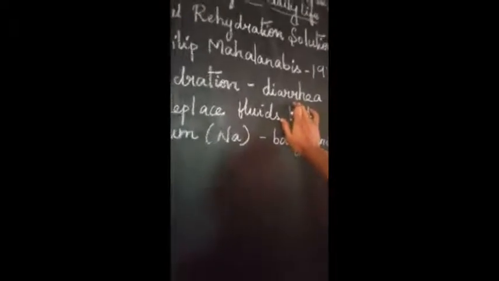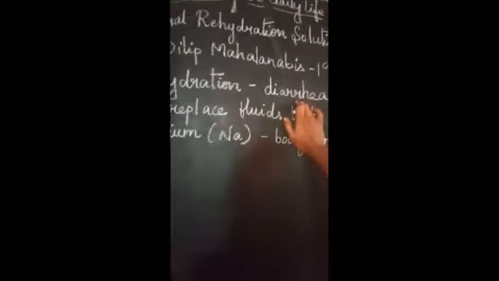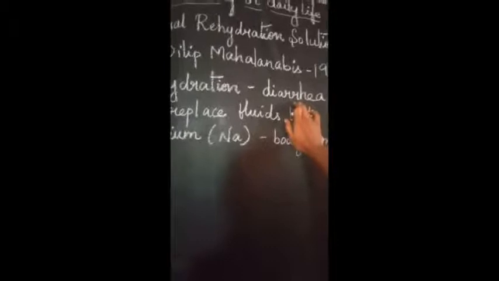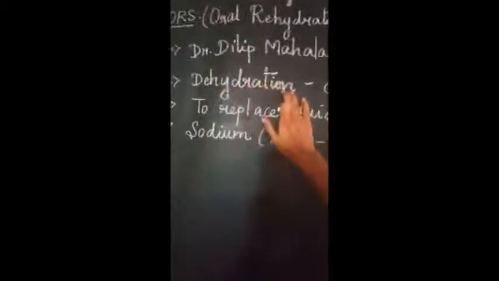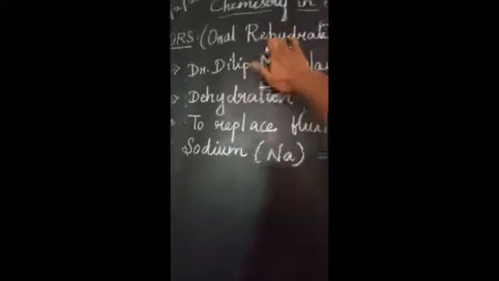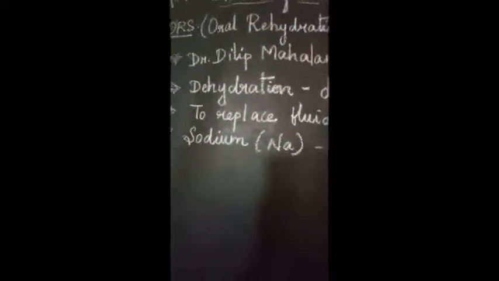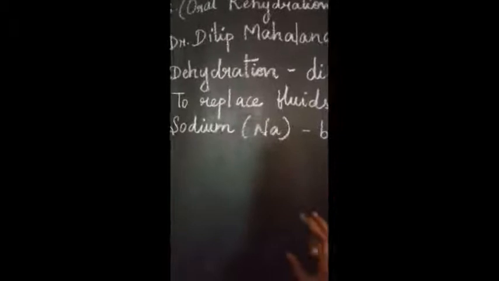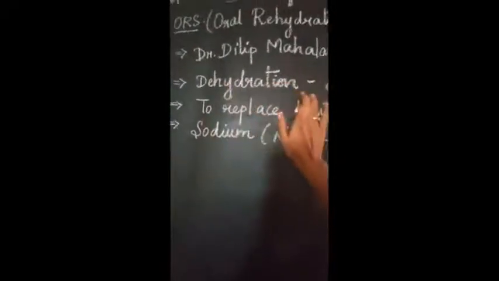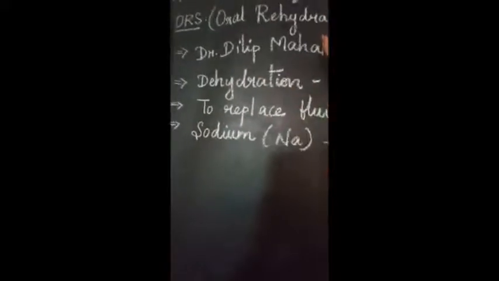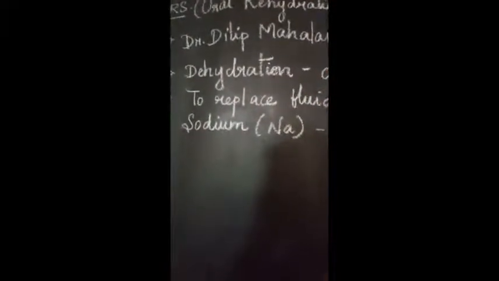Diarrhea means the continuous over-loss of water from the body. If a child keeps going to the restroom, the water is completely lost from our body. That complete loss is called dehydration. Rehydration means how we can gain that water back in our body. If the water loss is more, that is considered dehydration, and rehydration means the water can be gained again in our body.